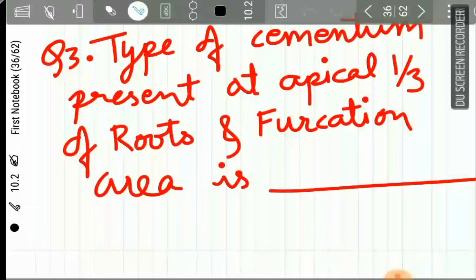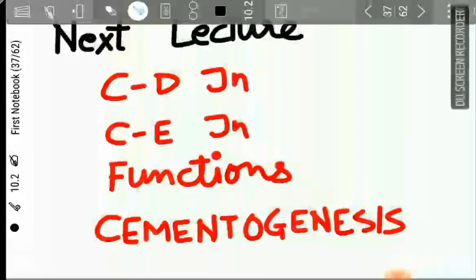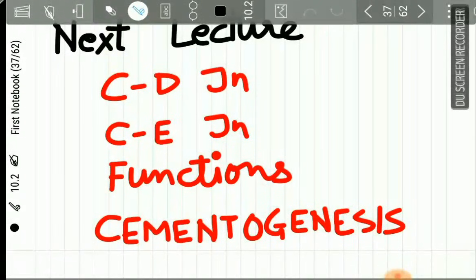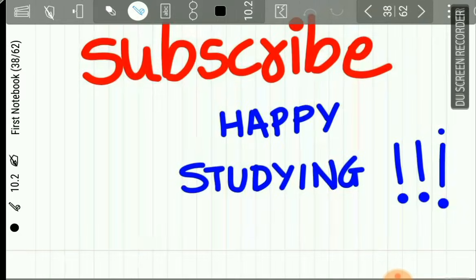In the next lecture, we will be studying about the cementodentinal junction, the cemento-enamel junction, the functions of cementum and cementogenesis. That's all for today.